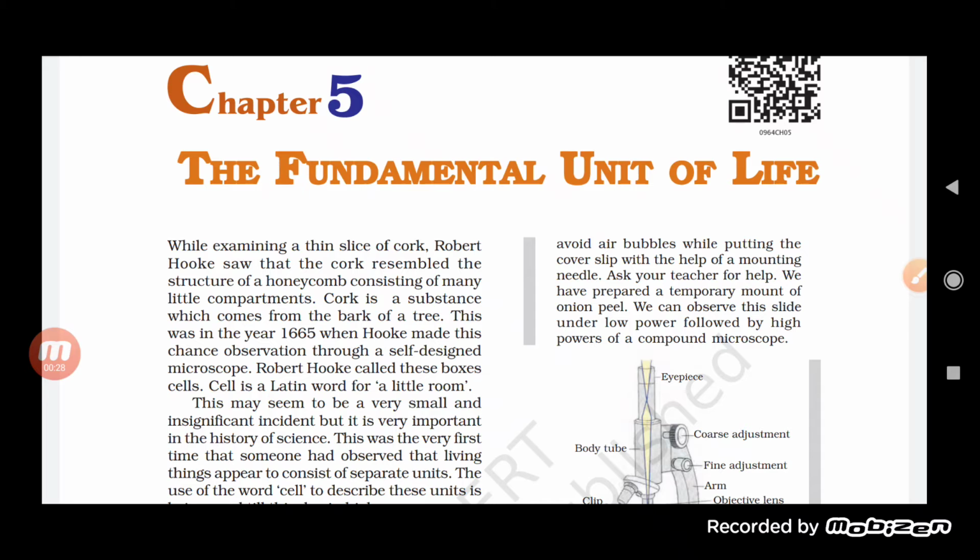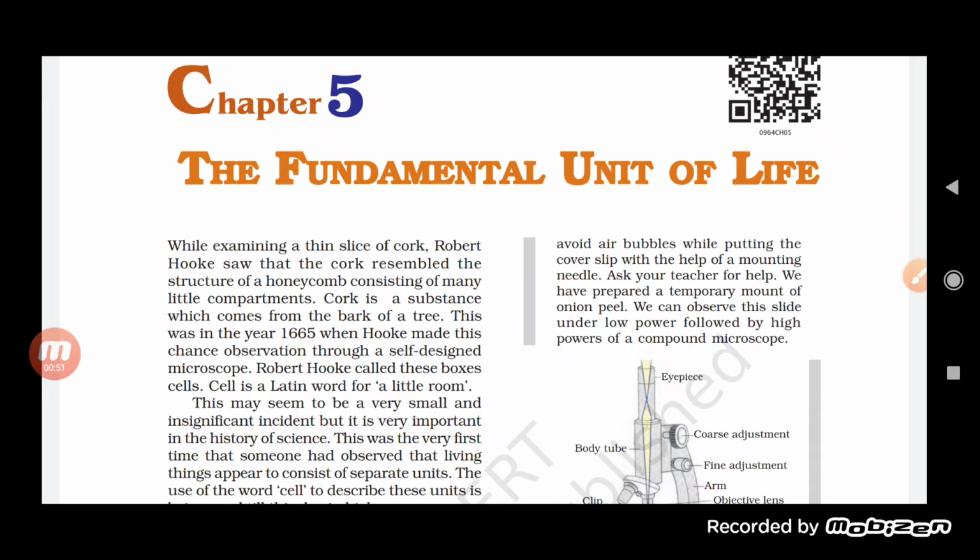What does it mean, students? It means: what is the basic unit of a living organism? How did a living organism start? How can we say that a living thing is there, or that life has started? Basically, the fundamental unit or the basic unit of a living organism, or of life, is what?